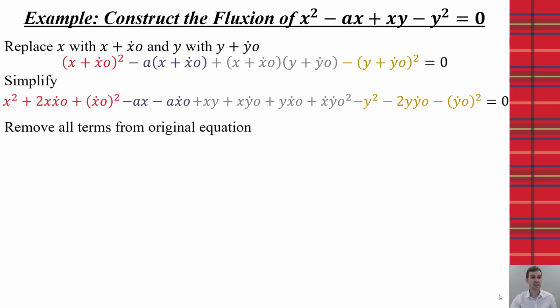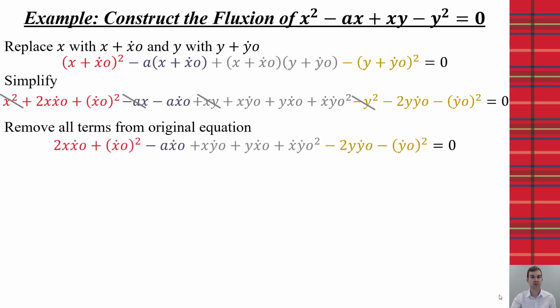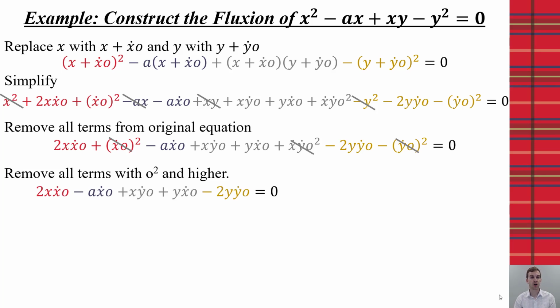Now what Newton would say is we're going to remove all of our 4 original terms. And we look at what's left. Next, because the o squared and anything higher becomes virtually 0, he says they're negligible, let's remove those terms as well. And here we have our equation that we can then work with.